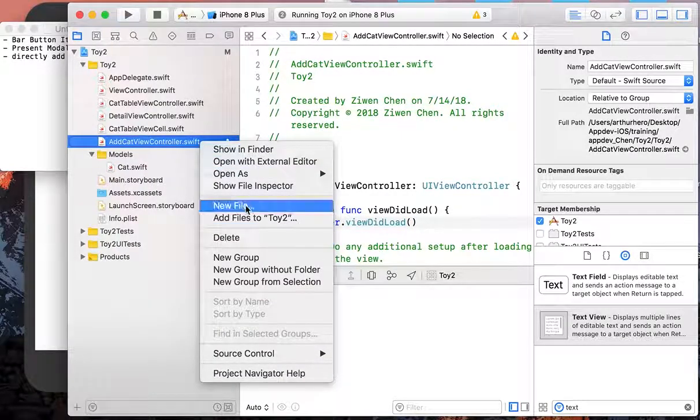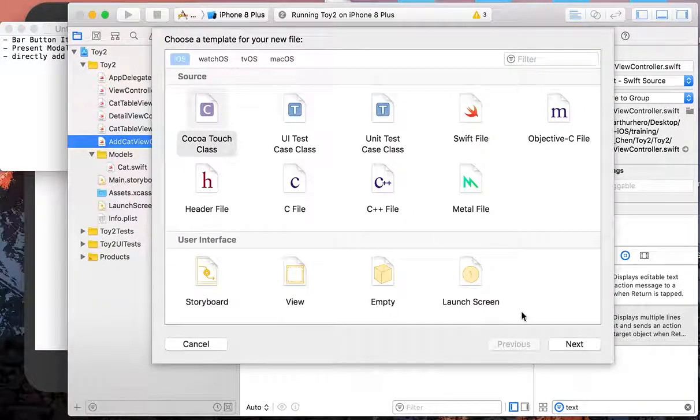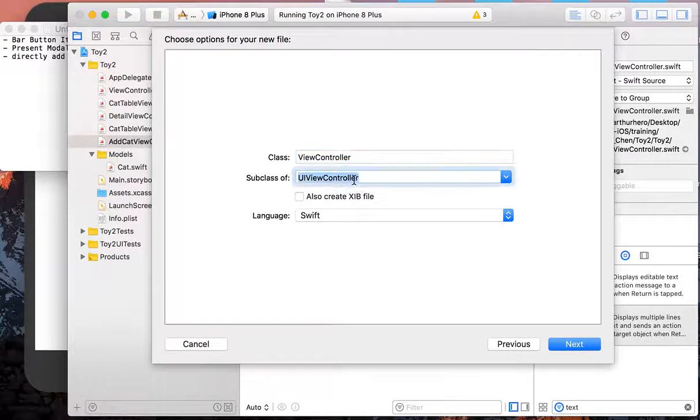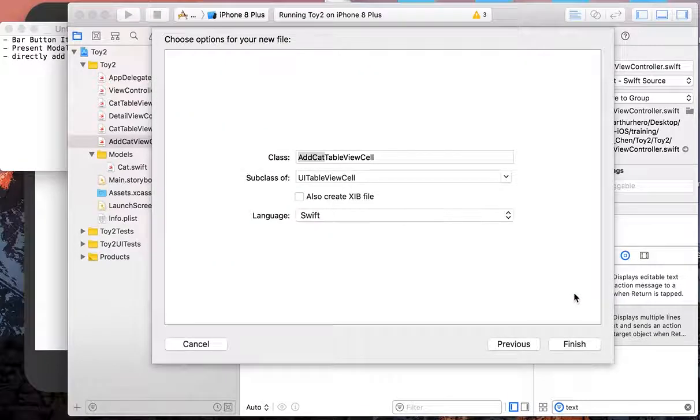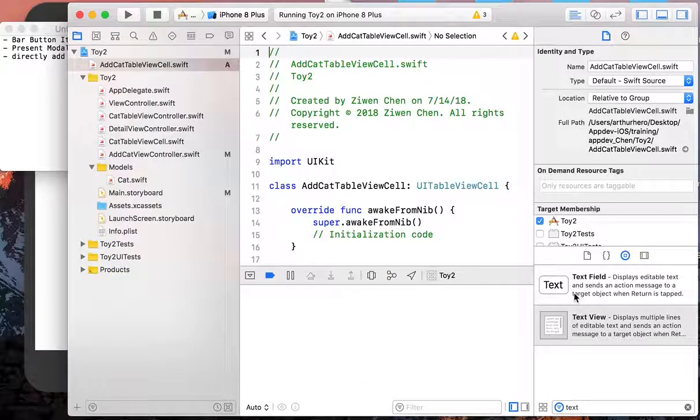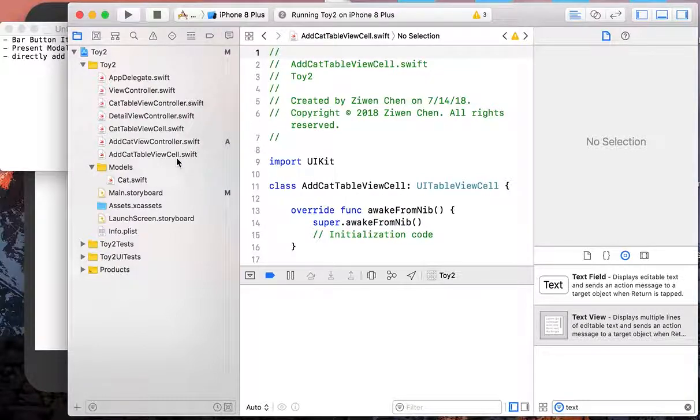So yeah, do a new file, and this one should be of type UITableViewCell. Yeah, and name it CatCell. Okay. Ooh, why is it out of our folder? So okay, nice.